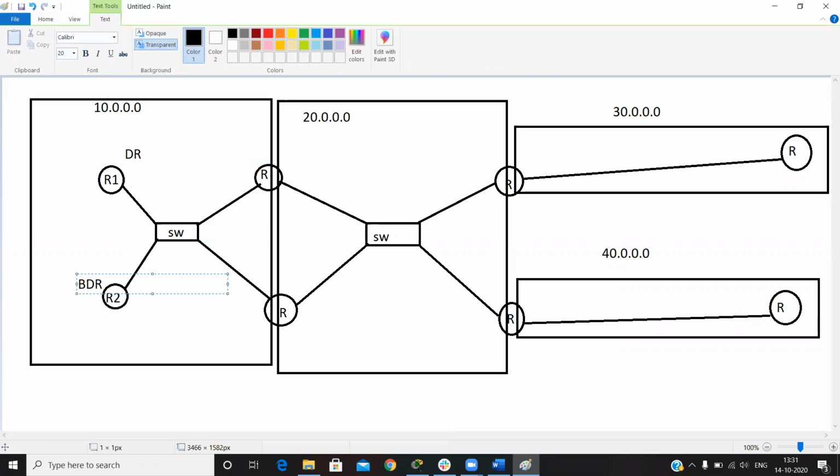Firstly the election criteria is checked. After that, it elects. Okay, only I can see here. And the other two routers become DR other. This one is also DR other. Suppose that this one is DR, BDR, DR other, DR other.